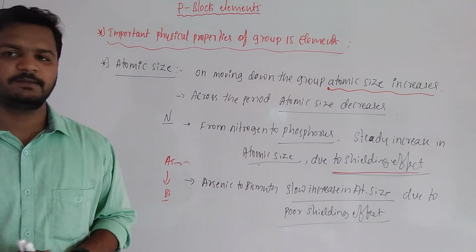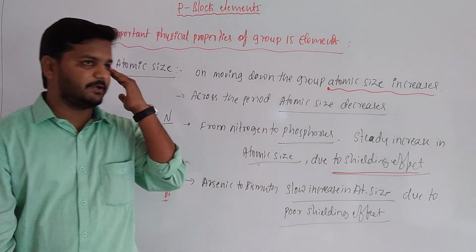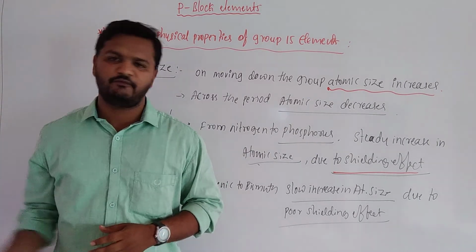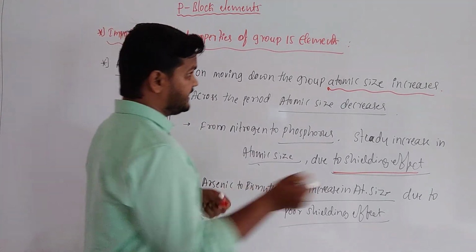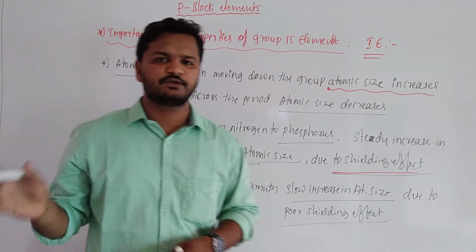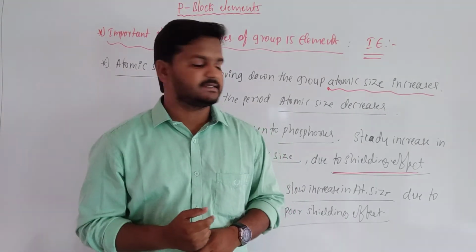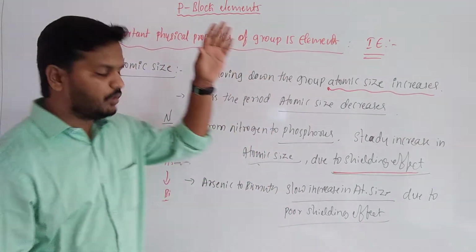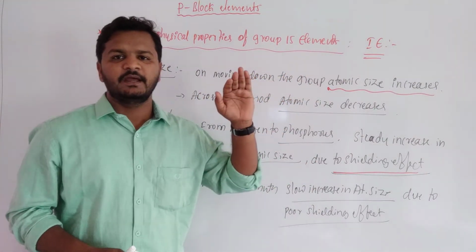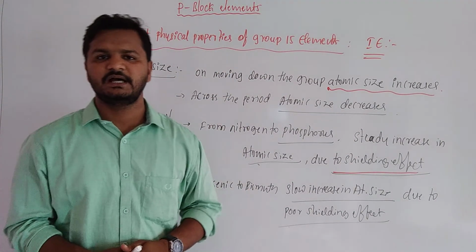And next, ionization energy. Group 15 elements have a high ionization energy as compared to group 14 elements, because of their smaller size. As you move down the group from nitrogen to bismuth, ionization enthalpy decreases due to the increase in size.